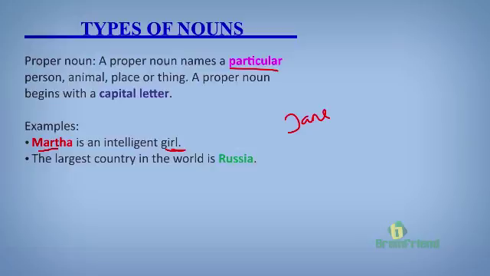One way you can easily identify proper nouns is that proper nouns always begin with a capital letter, and that's because it is a unique name for a particular person, place, animal, or thing.